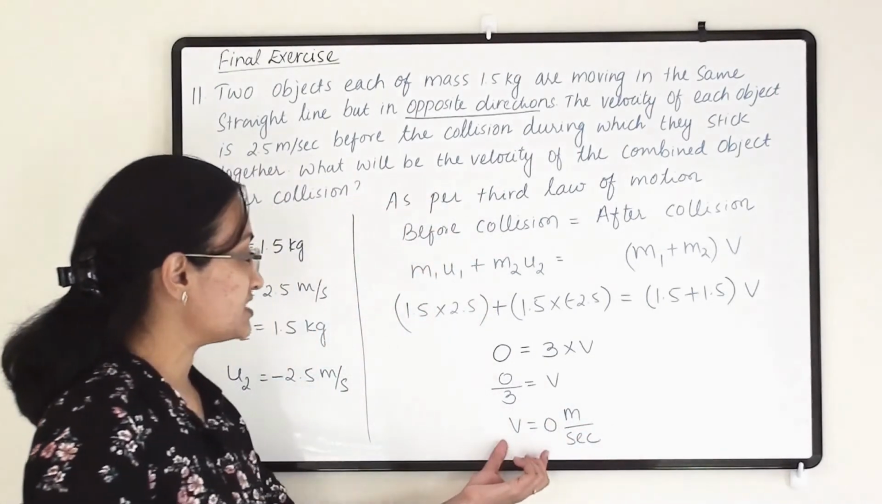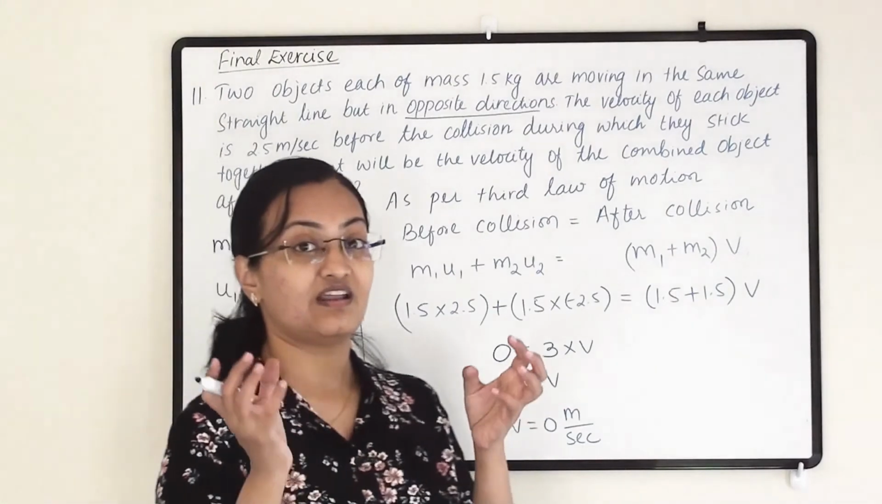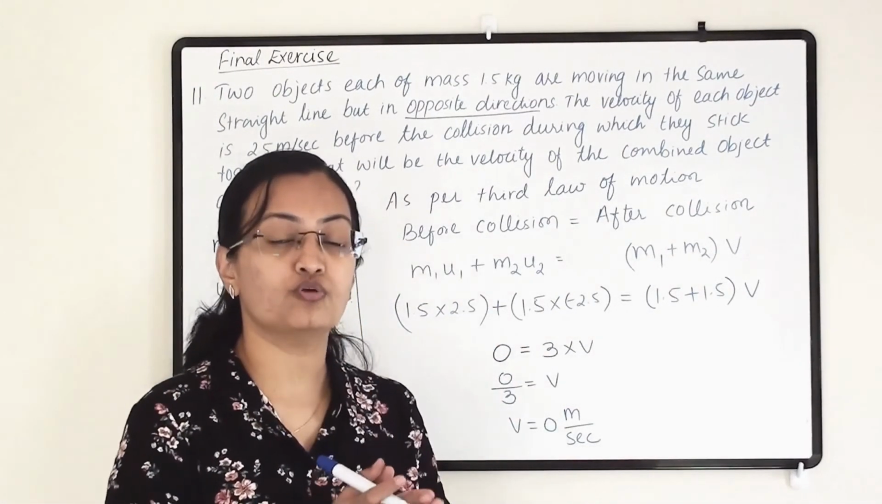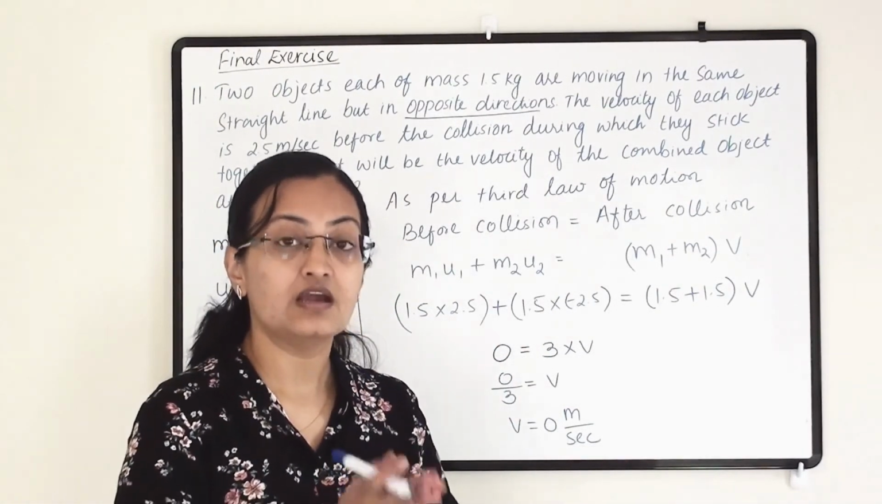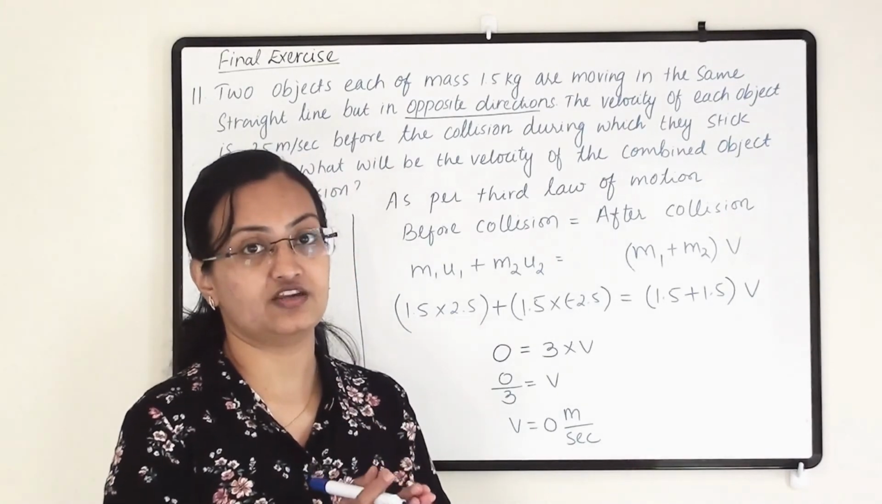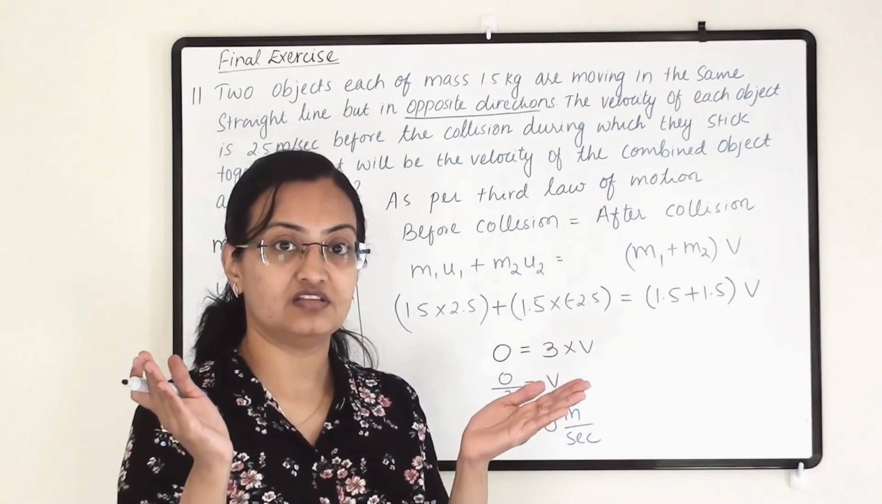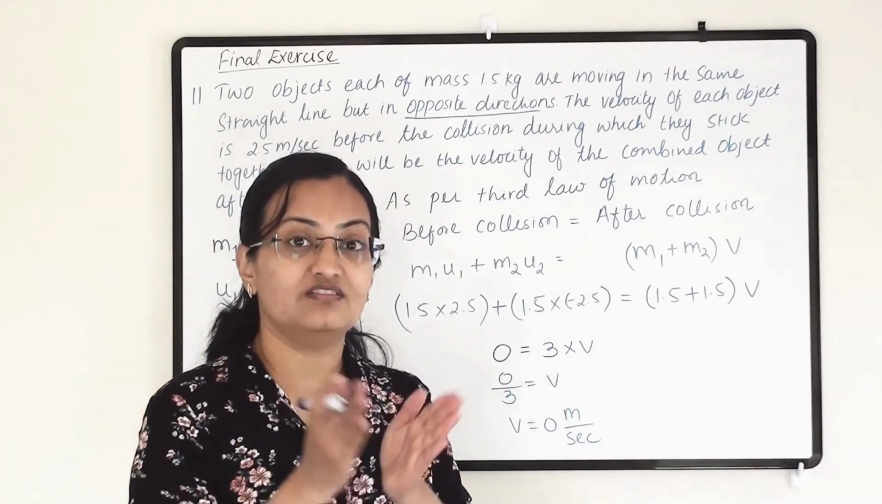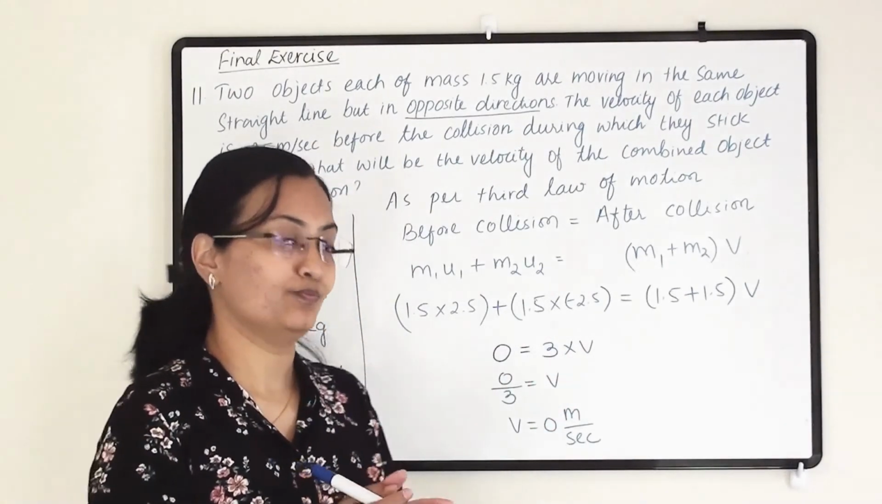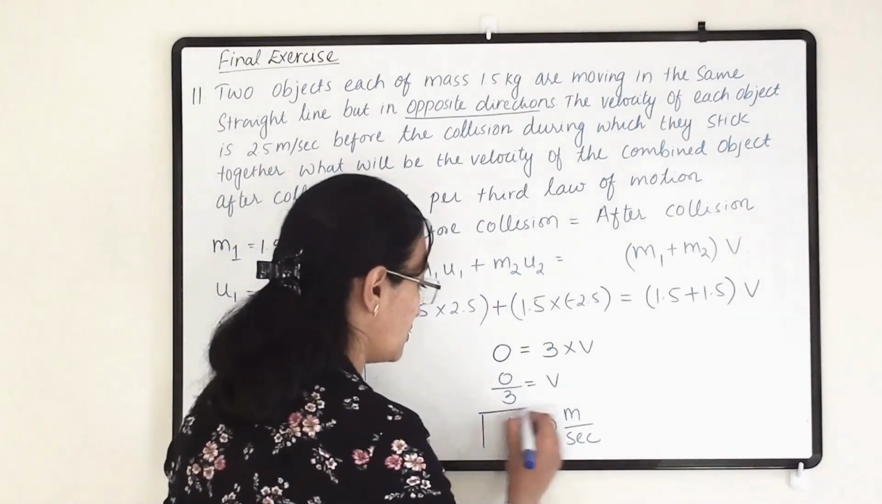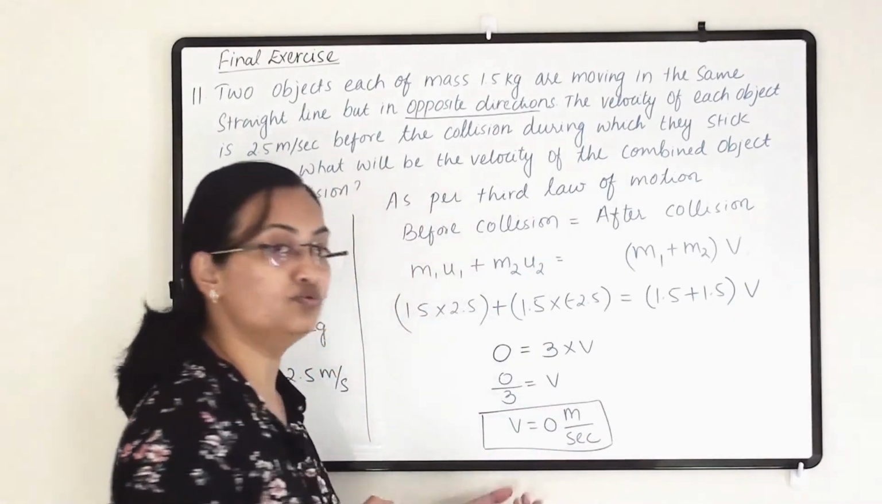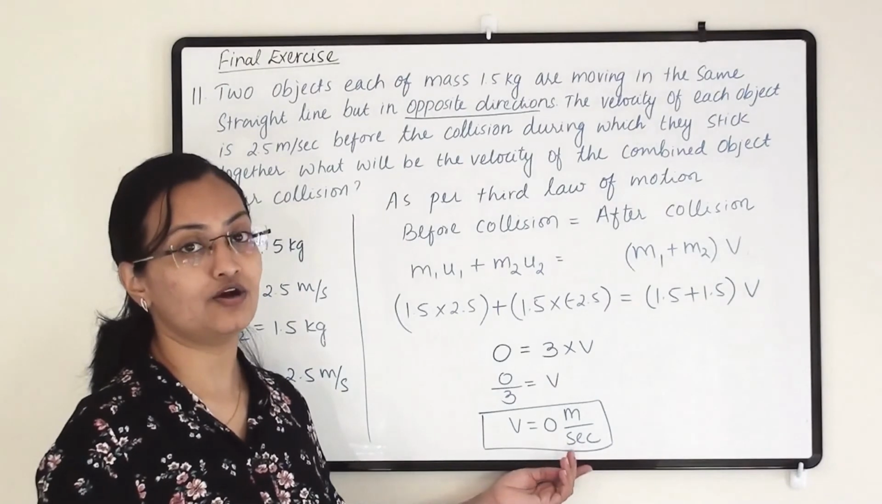Why 0 meter per second? Because both objects have the same mass, both objects have the same velocity, but that too in opposite direction. So when two similar objects with the same velocity collide with each other, their net velocity will be 0. The net velocity will be 0. So after collision, they do not possess any kind of velocity.